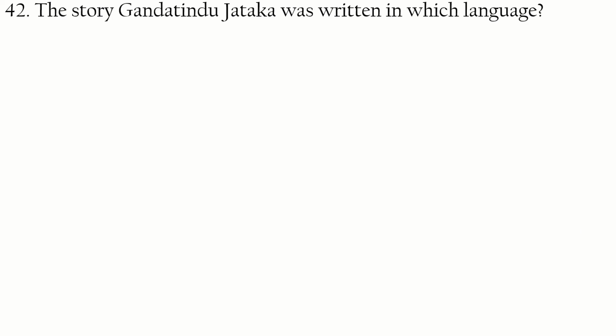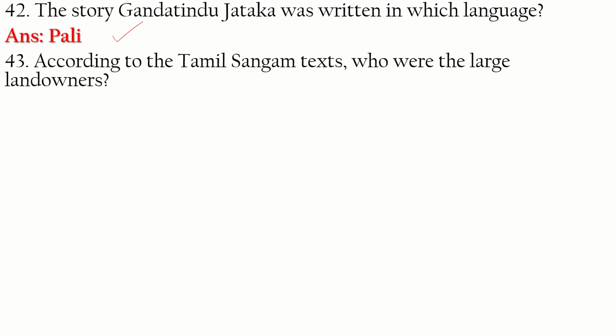Question 42. The story Ganda Tindu Jataka. Okay, its name is quite funny. It was written in which language? It was written in Pali. According to the Tamil Sangam texts, who were the large landowners? The large landowners were the Vellalars. They were called Vellalars.